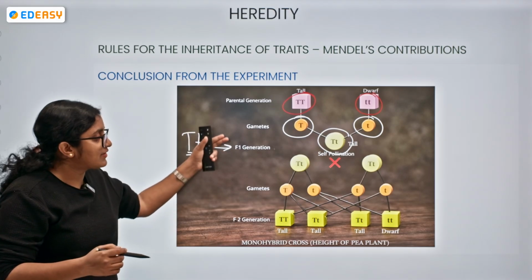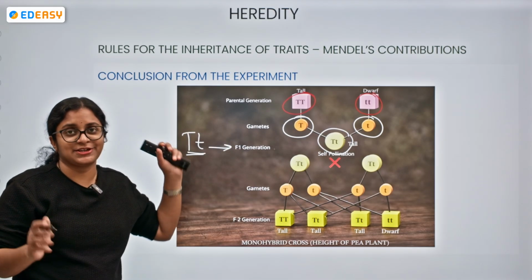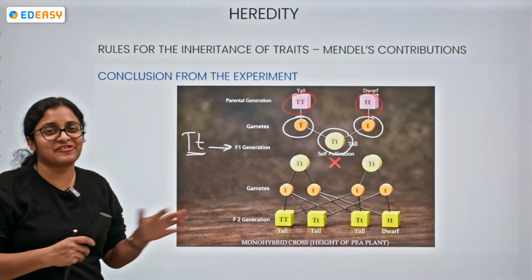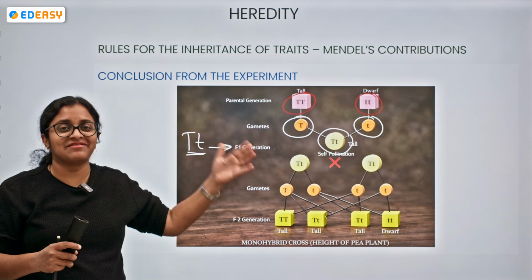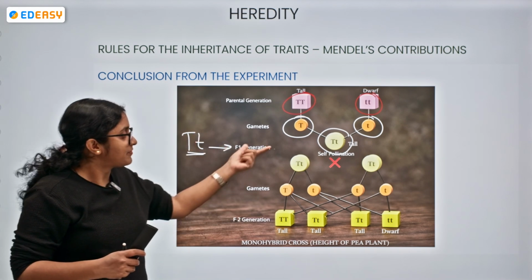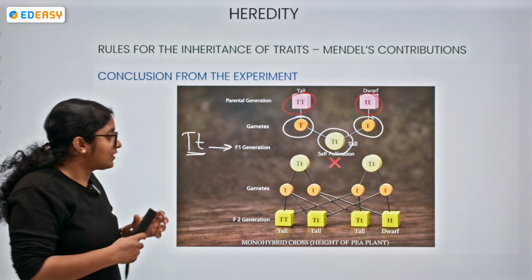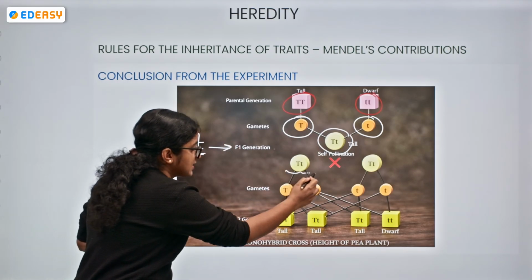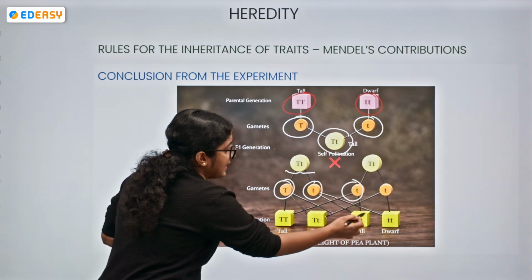So now the first filial generation is subjected to self-pollination, not cross-pollination. Again, if we go for cross-pollination, many of the combinations are going to occur. We get confused about our experiment itself. Okay, so now what are we doing? We are self-pollinating them. Okay, so now what will be the gametes from this combination? Capital T, small t, capital T and small t.